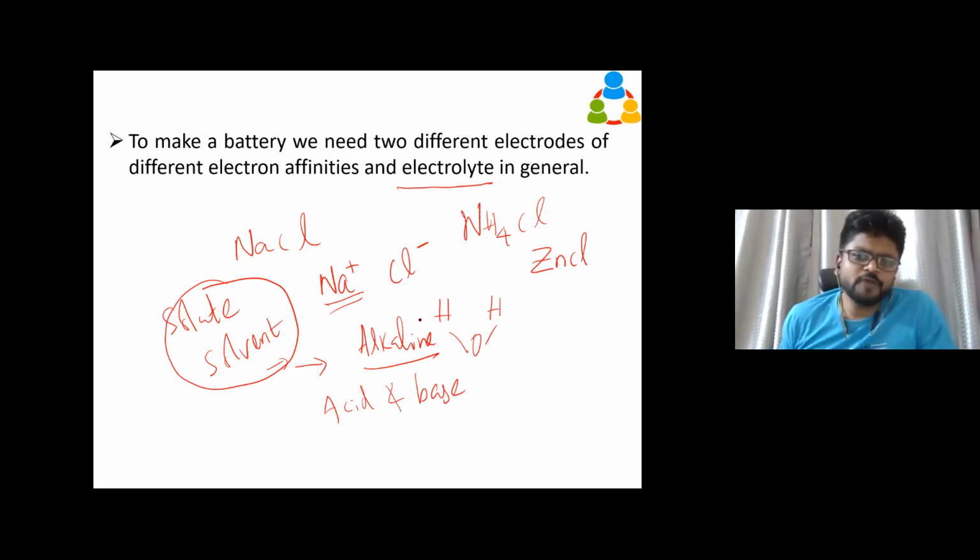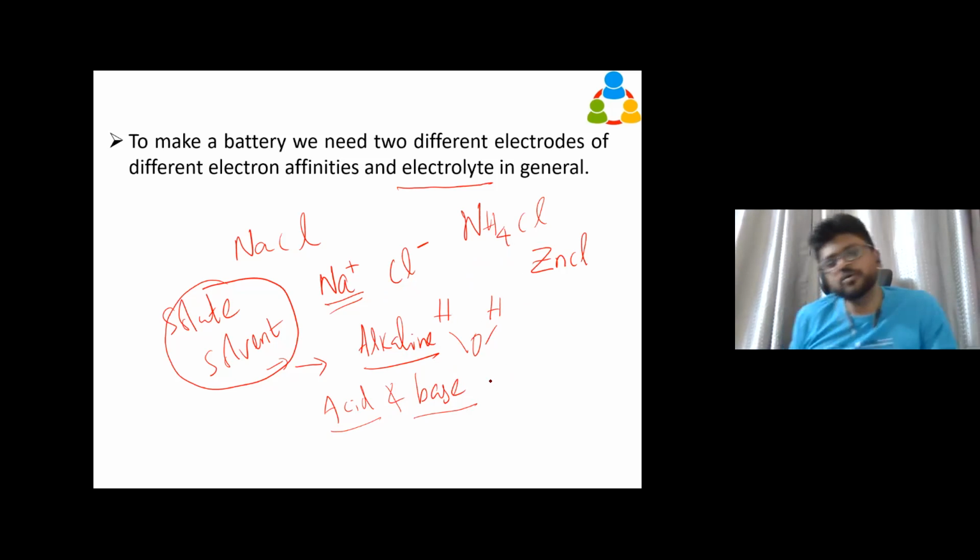But why am I calling it alkaline? See, this sodium chloride also dissolved in water, but I'm never going to call this alkaline. This ammonium chloride also dissolves in the water. I am not going to call it alkaline. The zinc chloride also dissolves in the water uniformly. I am not going to call it alkaline. When I will call it alkaline, for that you should know what is acid and base.